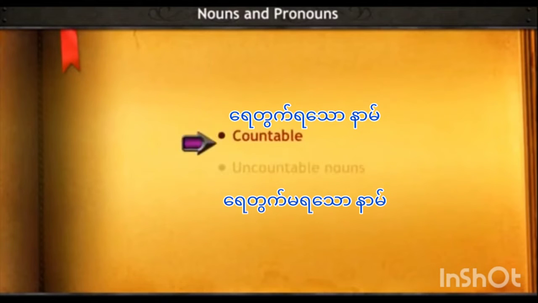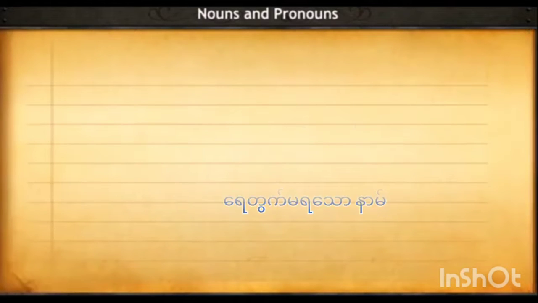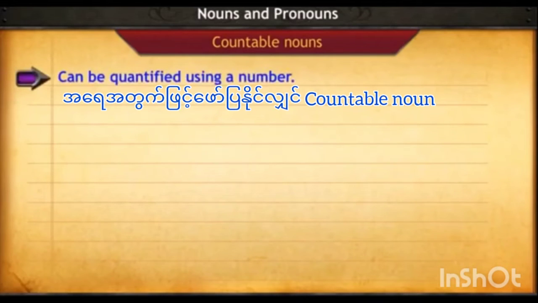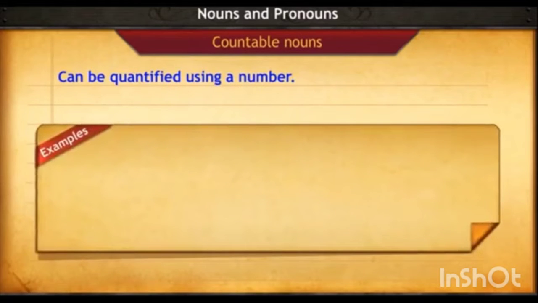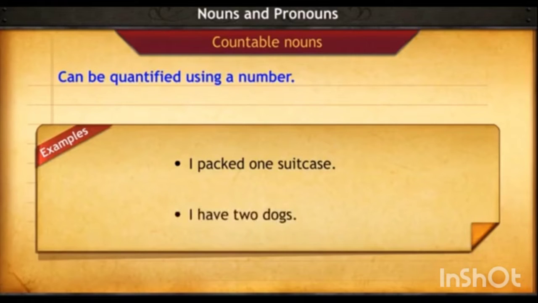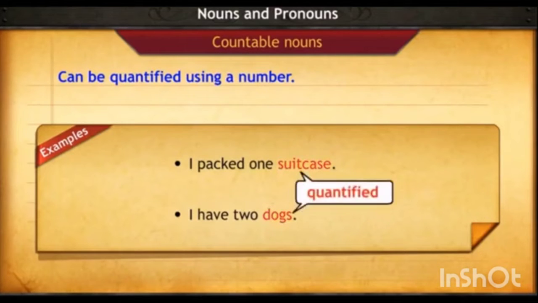Nouns can be classified into countable and uncountable nouns. Countable nouns can be quantified using a number. For example, I packed one suitcase. I have 2 dogs. In the above sentences, the nouns suitcase and dogs are quantified by the number 1 and 2 respectively.